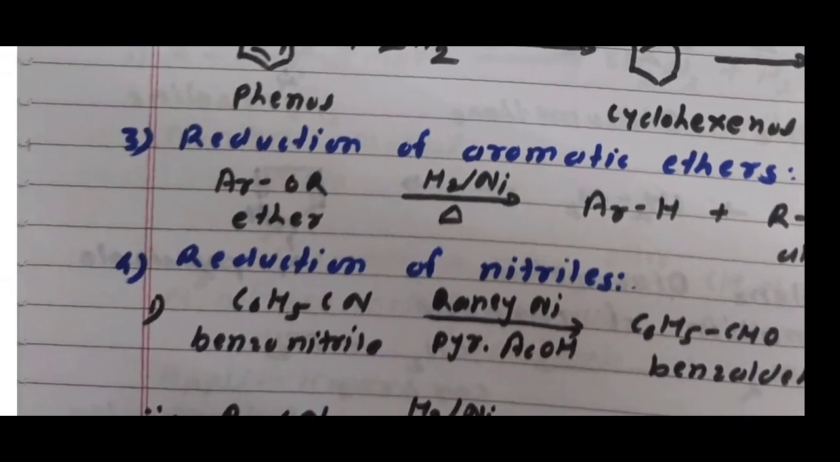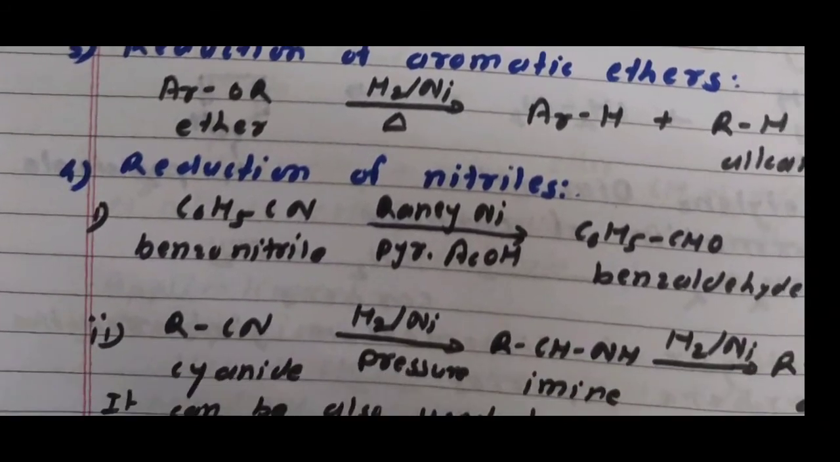Then application number 4, here reduction of nitriles. Nitriles: C triple bond N. This group is called the nitrile or cyanide. Therefore I am attaching here the nitrile group to the benzene ring, C6H5CN.